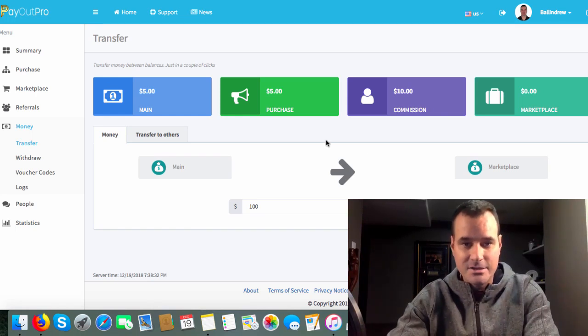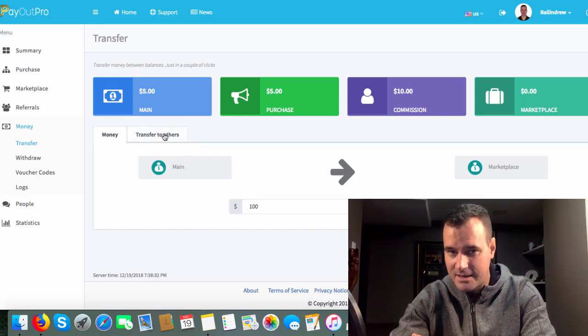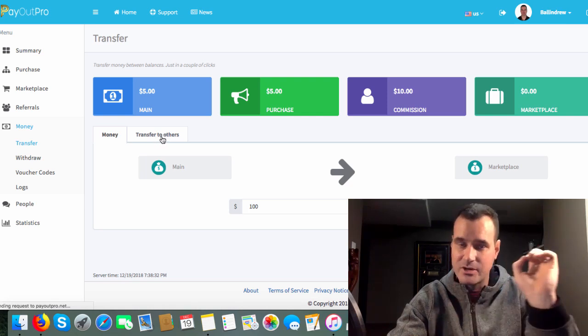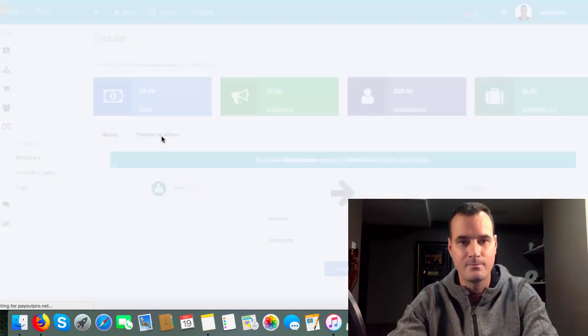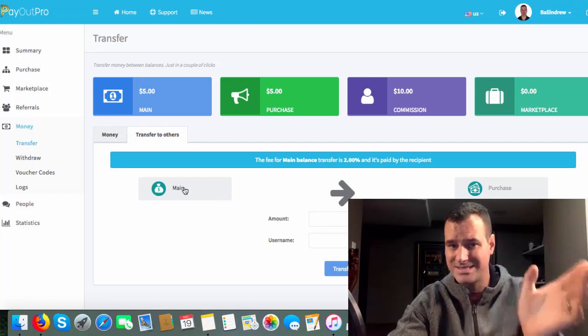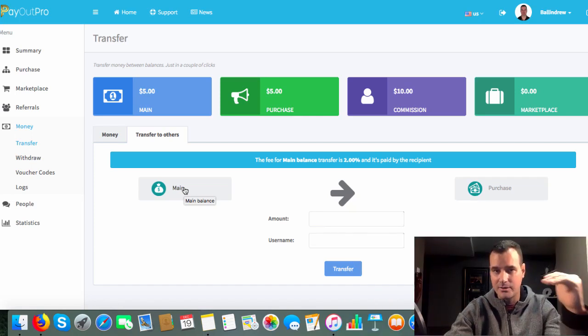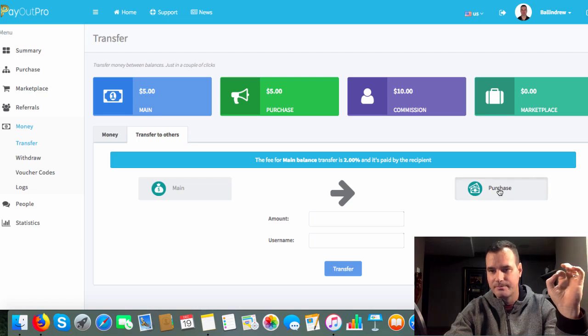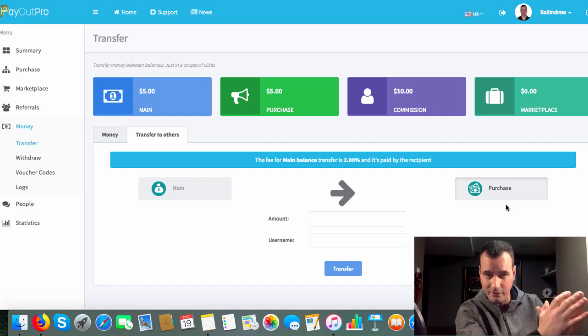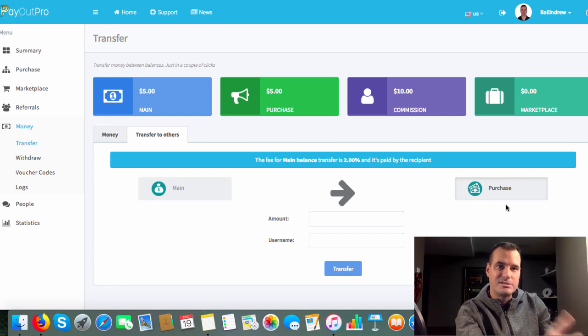Okay, so let's get to this here. This is another thing that is kind of neat, guys, is the transfer. You can actually transfer from member to member. Okay, so you can transfer, once again, guys, just your actual funds that you can withdraw out of the system. Okay, 100% withdrawal. That's real funds, right? So you can use your main balance, your withdrawal balance, to transfer to another member's purchase balance. Okay, so once again, you're using real funds that you withdraw out of the system, basically, to send to another